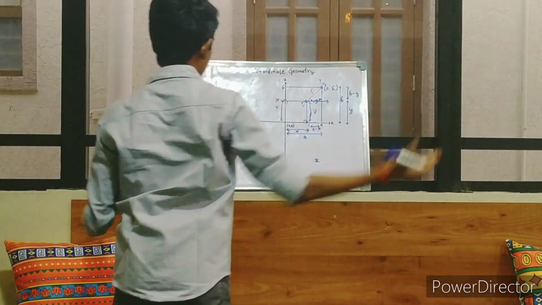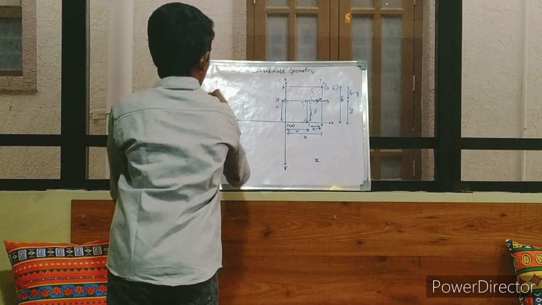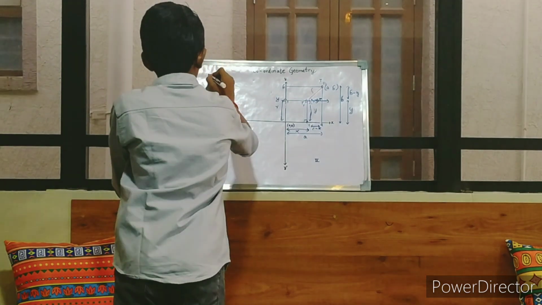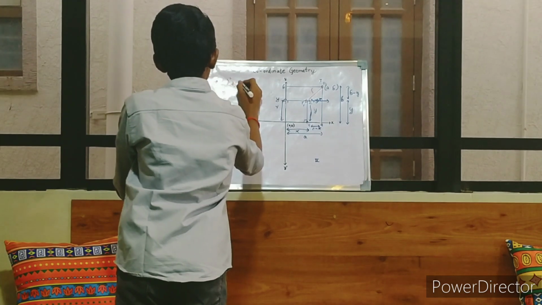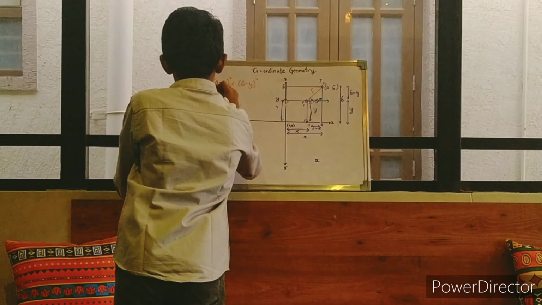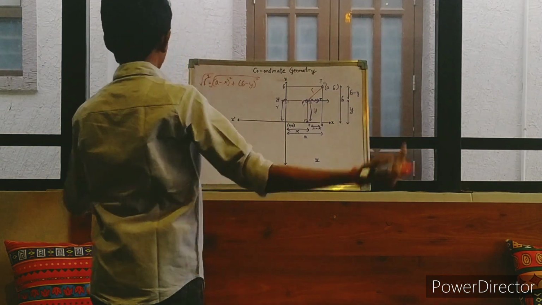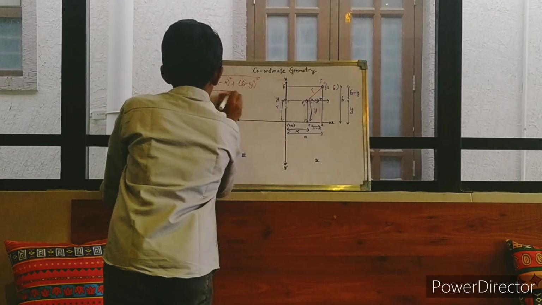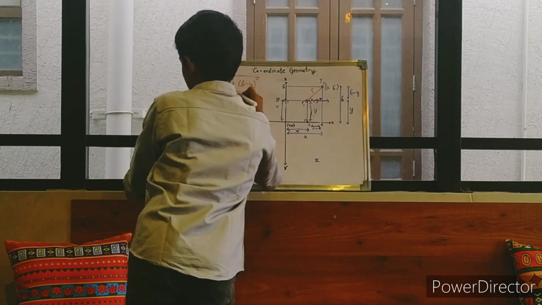Now you have to use Pythagoras theorem. You have the two sides. So L squared is equal to, we have one side as a minus x, so it's a minus x whole square plus b minus y whole square. And if you take the square root, right? Take the square root, because you need the L, not the L squared. So square and square root cancel. L is equal to square root of a minus x whole square plus b minus y whole square.